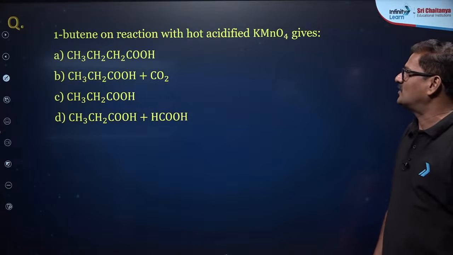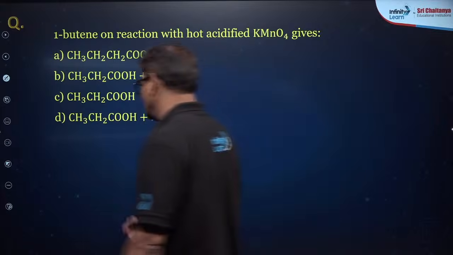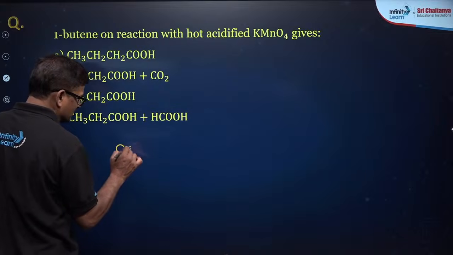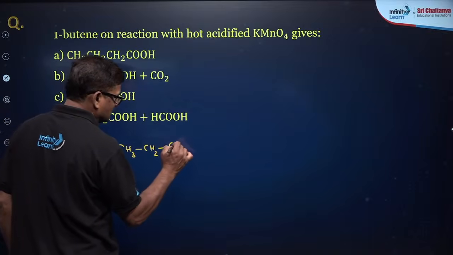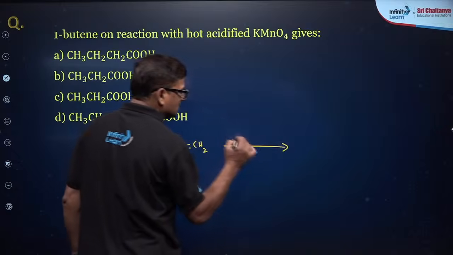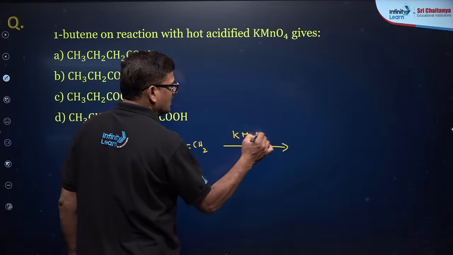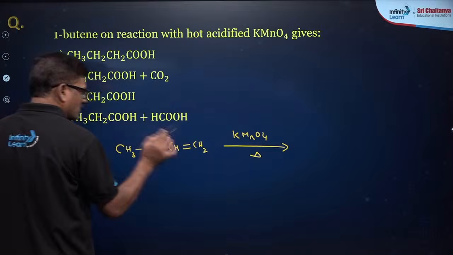1-butene on reaction with hot acidified KMnO4. So it is going to be CH3, CH2 and CH double bond CH2. If it is treated with hot KMnO4, what will happen? You are going to break this bond here.